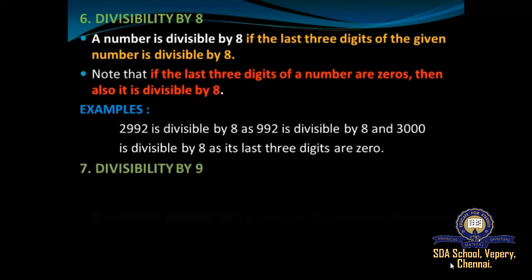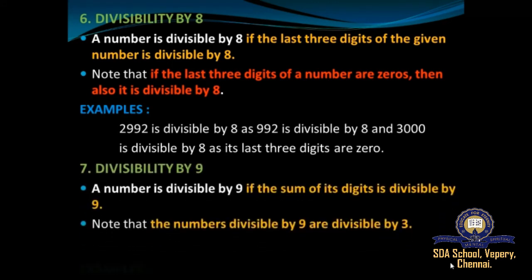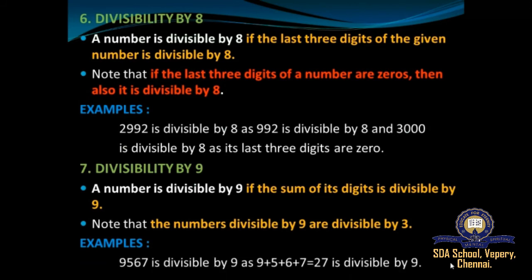Now we'll move on to divisibility by 9. A number is said to be divisible by 9 if the sum of the digits is divisible by 9. And you must note that the numbers divisible by 9 are also divisible by 3. For example, 9569 is divisible by 9 as the sum of the digits, that is 9 plus 5 plus 6 plus 7, is equal to 27, and 27 is divisible by 9. So this is the divisibility by 9.